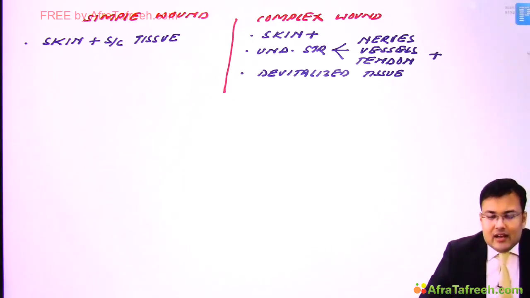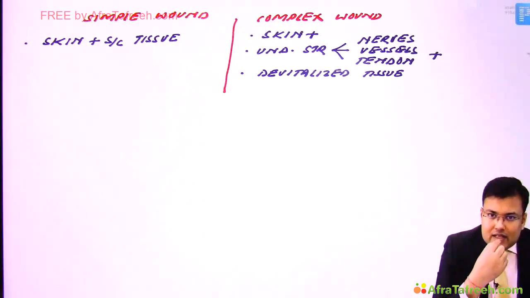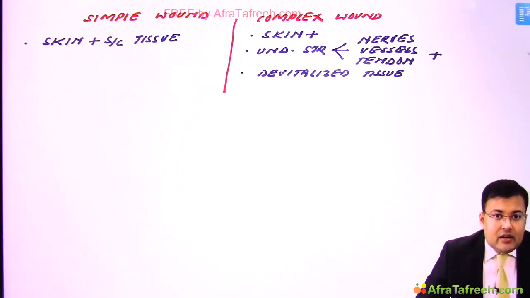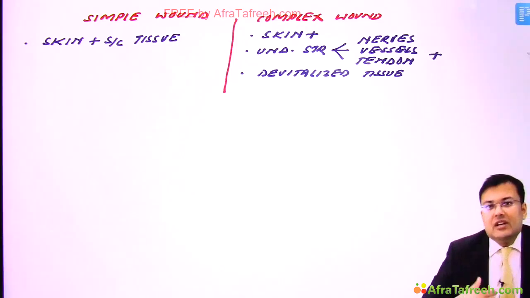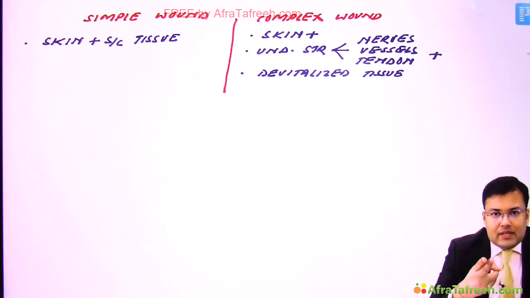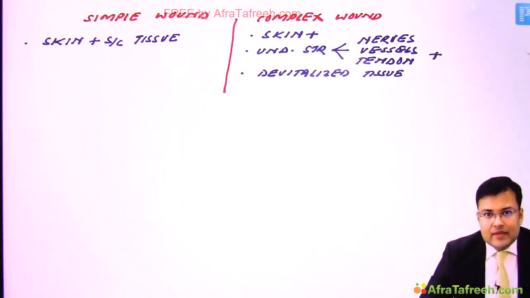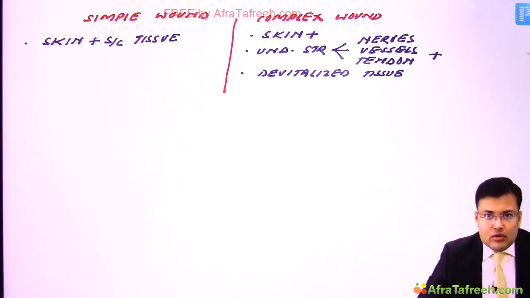Type 2 is clean contaminated wound. So class 2 is clean contaminated. It means there is contamination, still it's clean. It means the respiratory tract, gastrointestinal tract or genitourinary tract is entered under controlled condition. What do you mean by controlled condition? Before surgery, if the patient underwent bowel preparation and you perform the resection, what happens? There is contamination, but there is no gross spillage of fecal matter. So this is clean contaminated wound in which the respiratory tract, GIT and GUT are entered under controlled conditions.